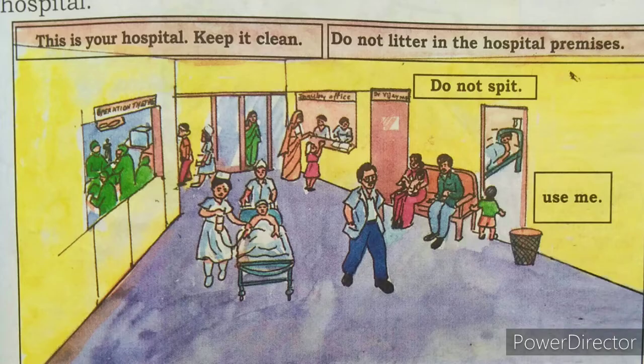See here, in this picture, what do you observe? Here you can see it is written, this is your hospital, keep it clean, do not litter in the hospital premises. Litter means what, children? What is the meaning of litter? Do not litter means you should not throw wastes. Next, here you can see a dustbin is there. You can use this dustbin.